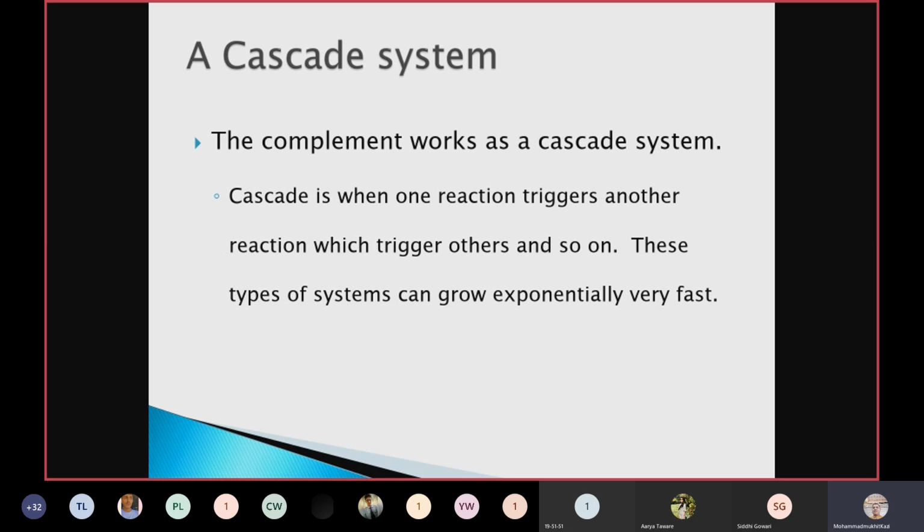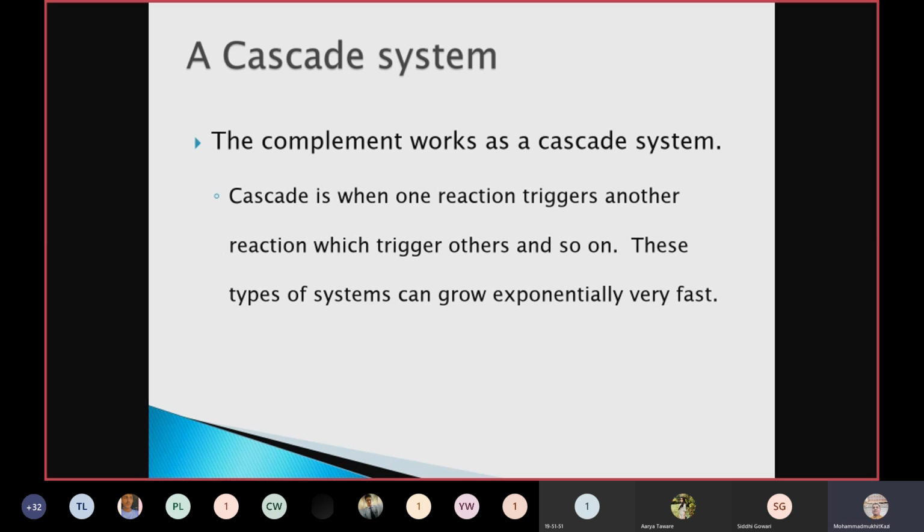And because of that larger pore formation, whatever nutrients, ingredients are there in the cytoplasm, protoplasm, they will come out including water, and there will be the lysis of the bacterial cell. This is a pathway starting with the antigen antibody complex which activates C1 and leads to various enzymatic action on